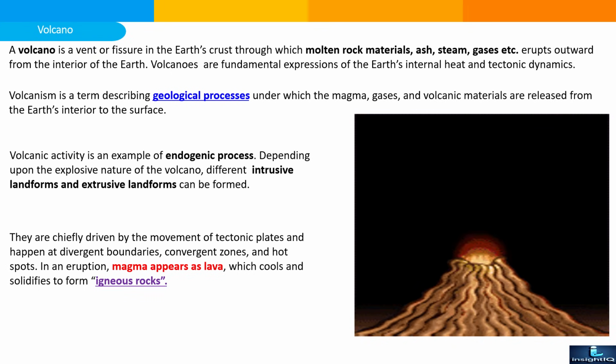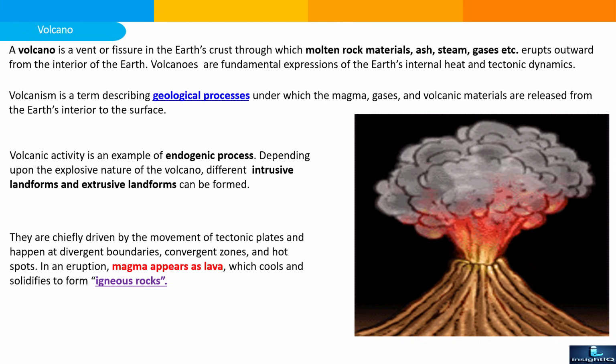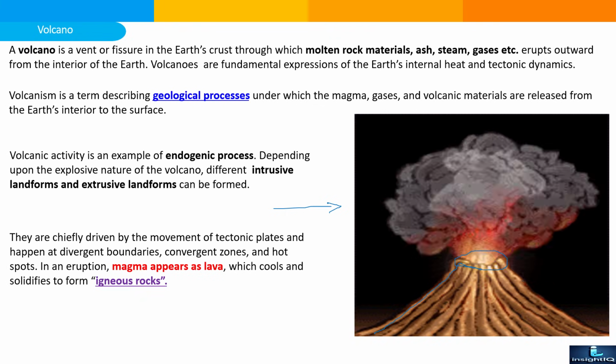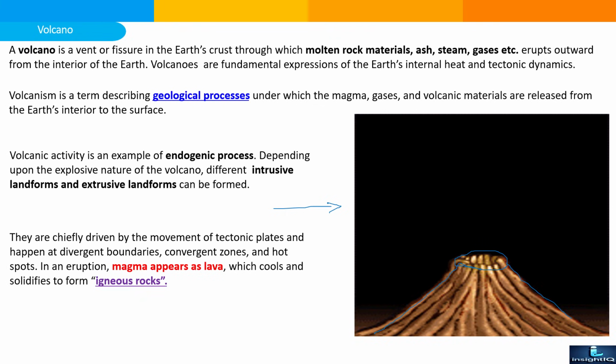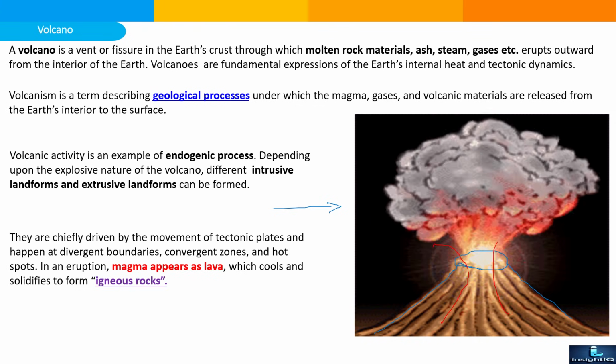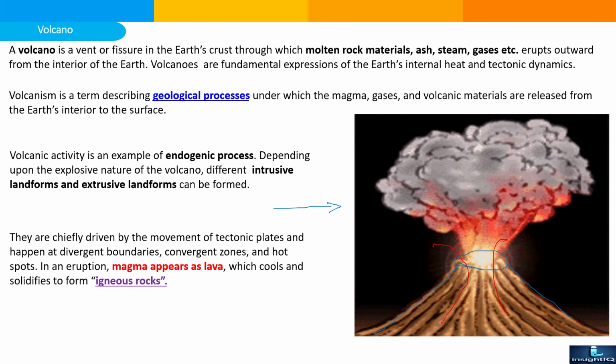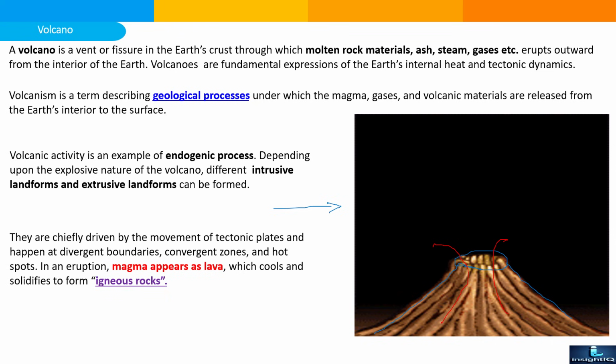Now we see how a volcanic eruption happens. So in this picture, a basic representation of the volcanic eruption is shown. Here is a mountain, and at the top of the mountain there is a gap or open channel. From this open channel, some molten material comes from inside of the earth towards the surface. So this molten material can be in the form of molten rocks, water vapor, steam, gas and many more.